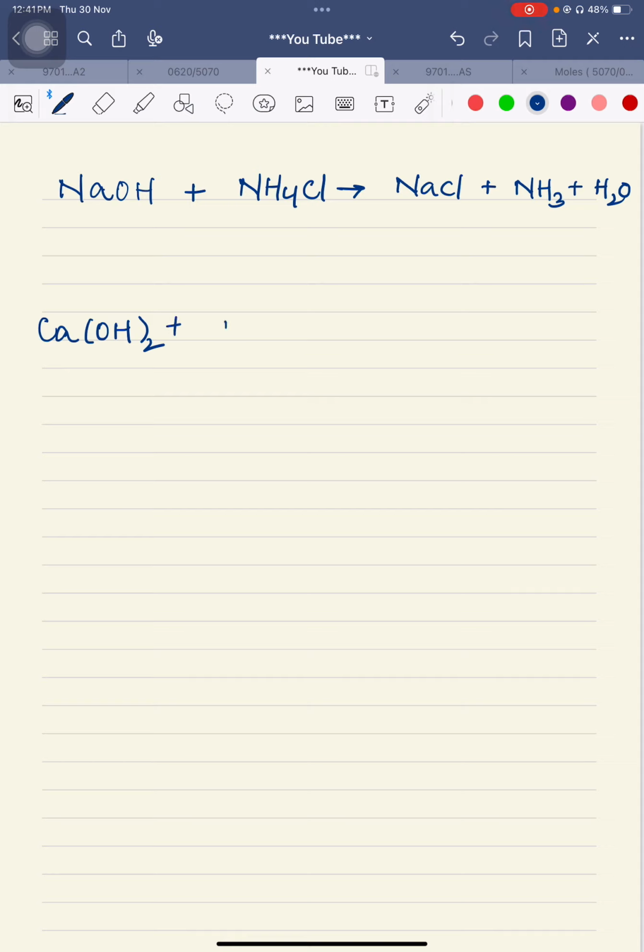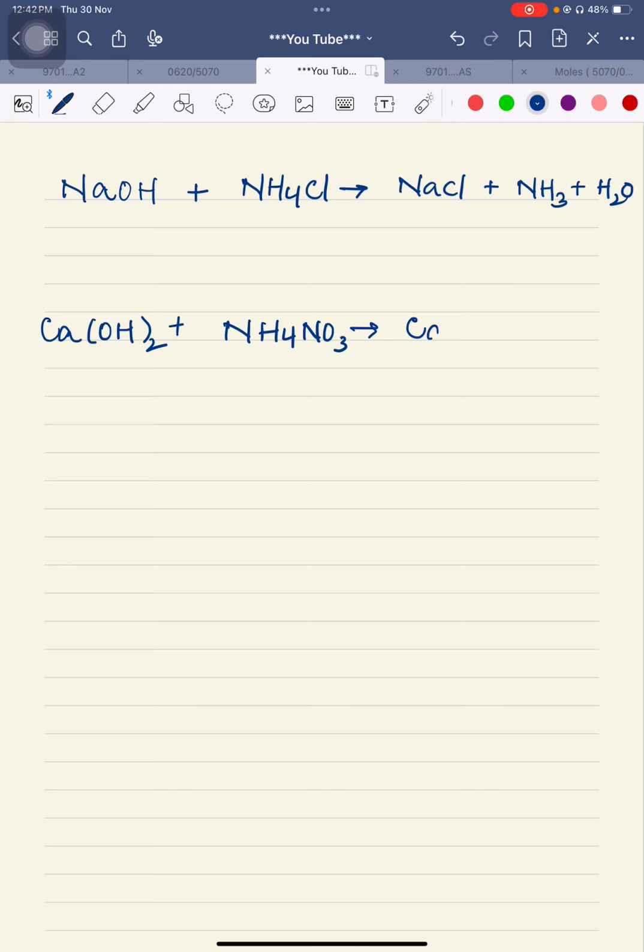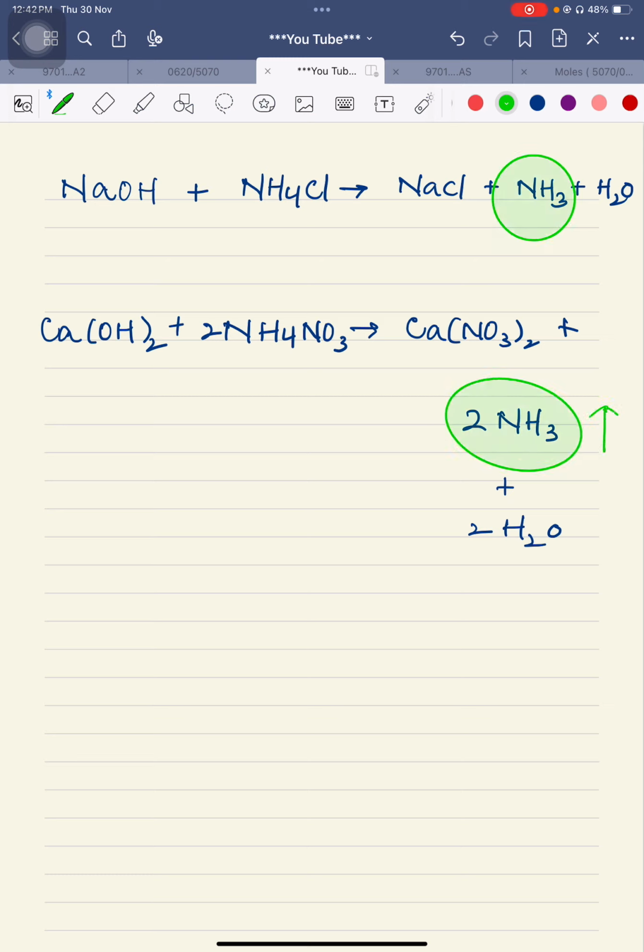And along with that, we are adding NH4NO3, an ammonium compound. So it is acting as a fertilizer, and it will form calcium nitrate along with ammonia gas, and along with this water will be produced as well. So this is how the reaction is happening. As ammonia gas is being produced in these two examples, it is leaving the soil, and finally we can say that the nitrogenous content of the soil is decreasing.